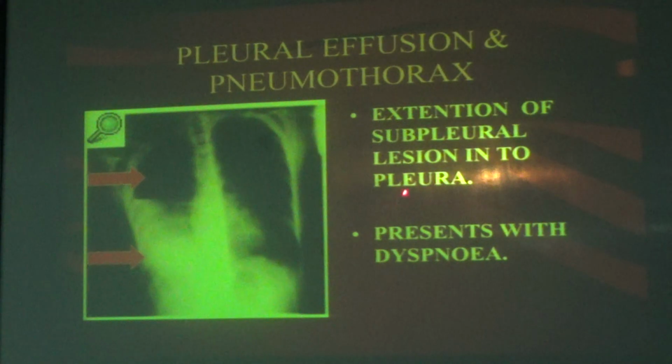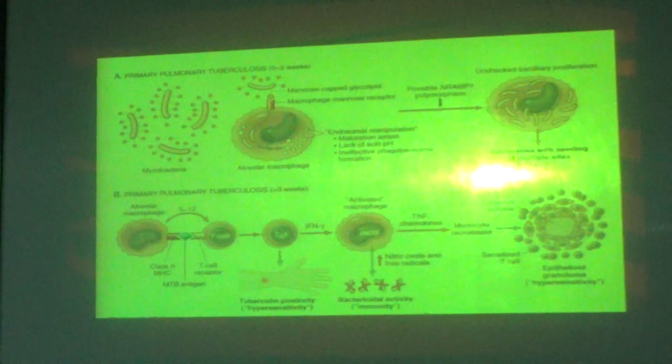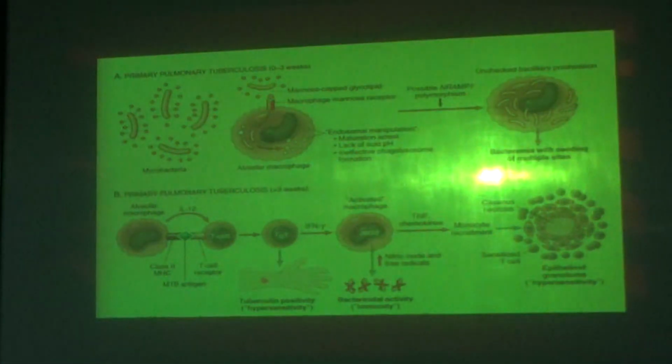Extension of the subpleural lesion into the pleura, presenting with dyspnea also. These are the X-ray features. This is the pathogenesis. You know about the pathogenesis of tuberculosis already, right? Yes, we had it in the PBL.